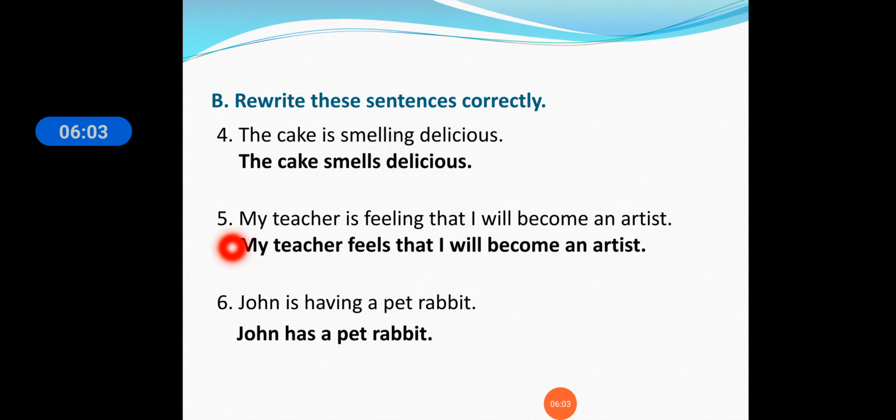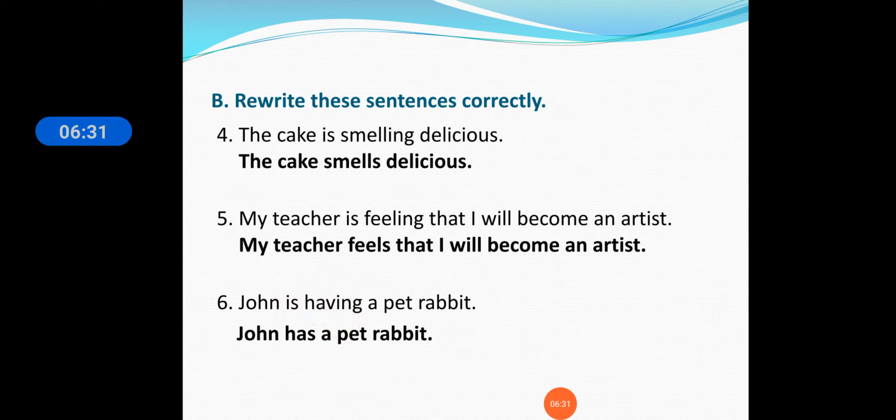Fifth one: "My teacher is feeling that I will become an artist." "My teacher feels that I will become an artist." Here also the helping verb is removed and "feeling" is replaced with "feels". Okay, "John is having a pet rabbit." "John has a pet rabbit." We have removed the helping verb and ing.